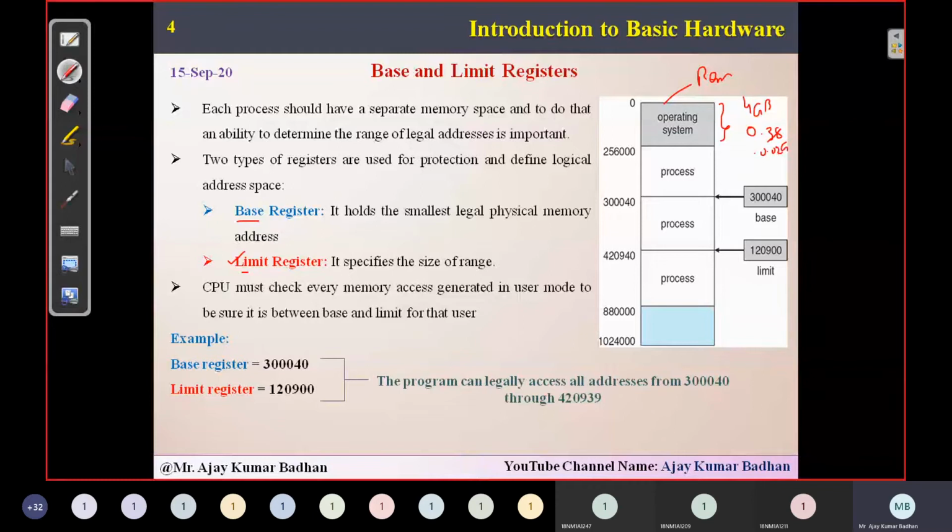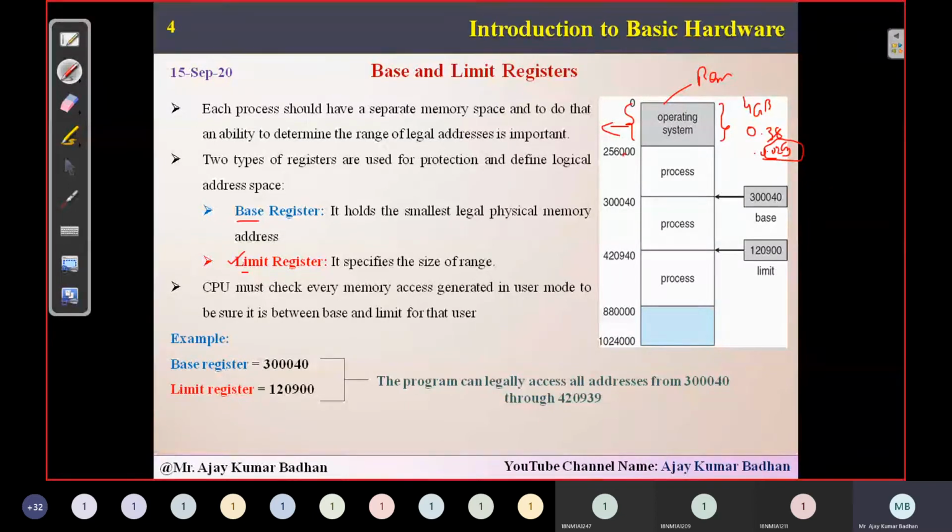That particular amount of RAM will be taken care of by the operating system. It is used for loading the operating system, because the operating system should be present in your RAM, then only it can get executed. If it is present in your disk, it will not get executed. So the operating system should be present in RAM. This is a fixed slot. We can never access this. This is only for the operating system, read-only type.